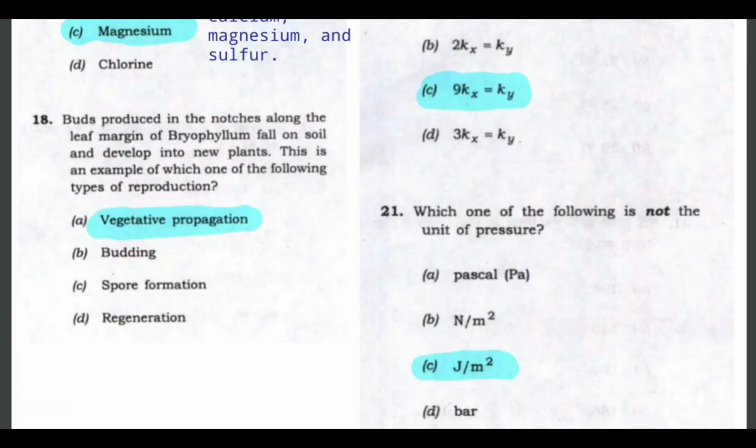Next question is related to reproduction in plants. The buds produced in the notches along the leaf margin of Bryophyllum fall on soil and develop into a new plant. So which type of reproduction is this? This is a type of vegetative propagation, and most people get confused here with budding. So just remember this, that buds produced in notches along the leaf margin of Bryophyllum fall on the soil and develop into a new plant. That's called vegetative propagation, and it is, I think, followed in tropical rainforest also. So just remember this.